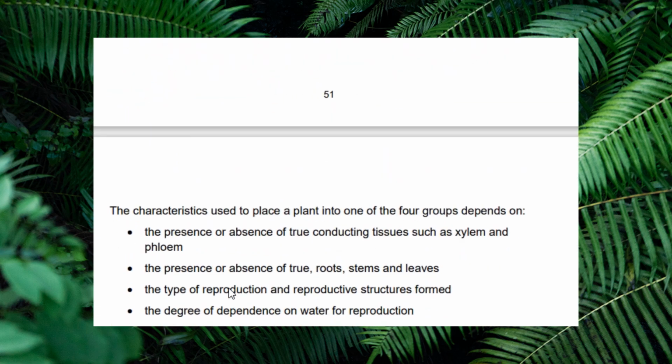Then we have characteristics used to place a plant into the four groups. They depend on presence or absence of true conducting tissues such as xylem and phloem, presence or absence of true roots, stems and leaves, type of reproduction and reproductive structure formed, and the degree of dependence on water for reproduction.